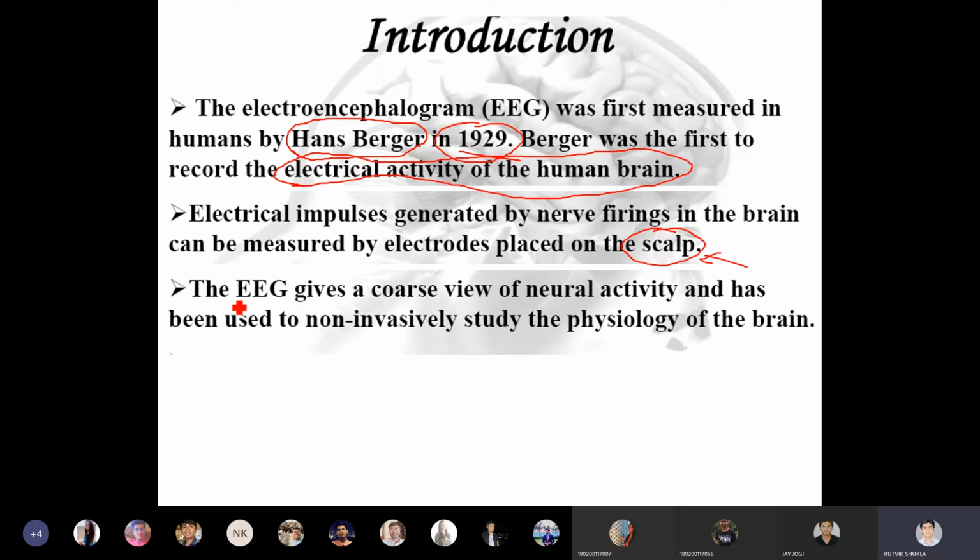What does EEG provide? Generally, EEG gives a coarse view of neural activity and has been used to non-invasively study the physiology of the brain. Coarse view means, what does it mean? Anyone? COARSE. What does this mean?